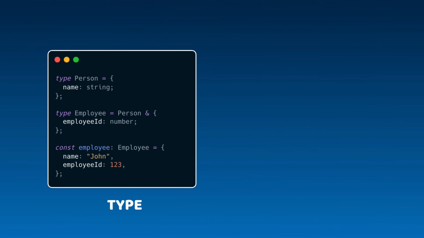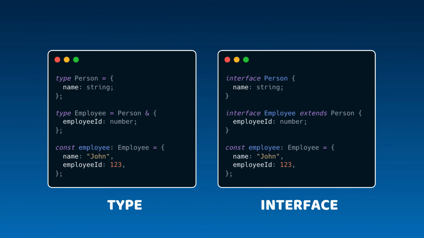Types can be extended using intersection. This allows you to combine multiple types into one. Interfaces, on the other hand, can be extended using the extends keyword. This allows you to create a new interface that inherits the properties of an existing one and adds new properties. Note that TypeScript caches extended interfaces by name, enabling faster lookups. In contrast, intersection types are reevaluated each time they're used. This is why TypeScript suggests extending types with extends rather than creating intersection types.